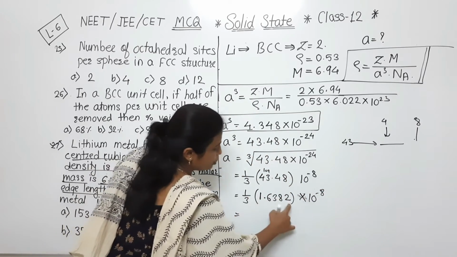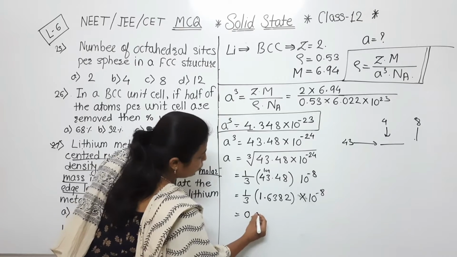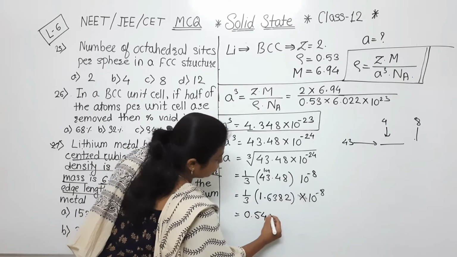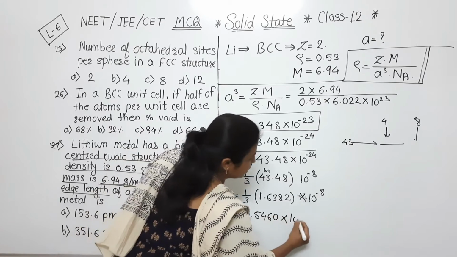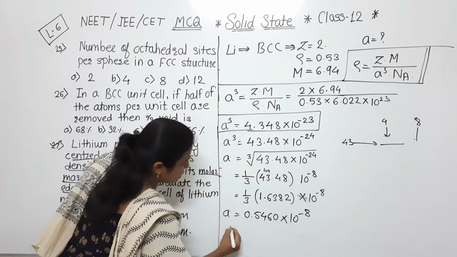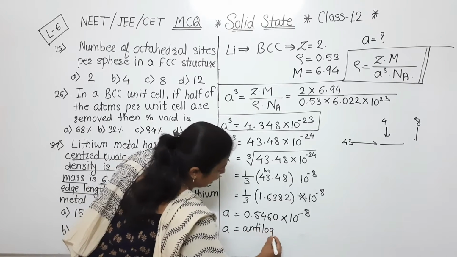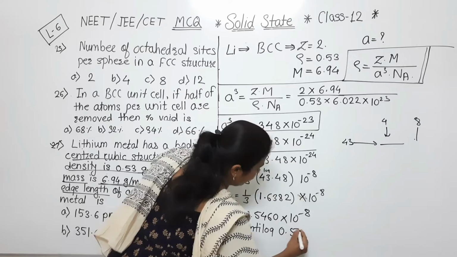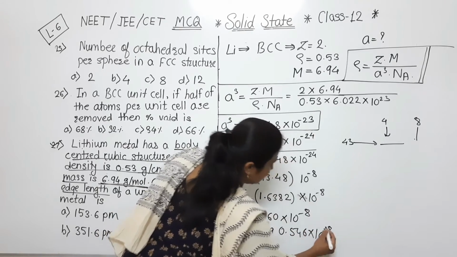Now simply we have to divide this value by 3, and its answer will be 0.5460. Like that its answer will be there. And here final step is we have to take its anti-log. So anti-log के लिए 0.5460 into 10 raised to minus 8.